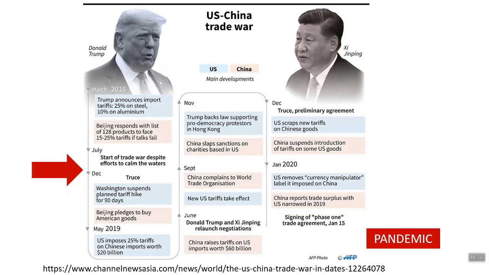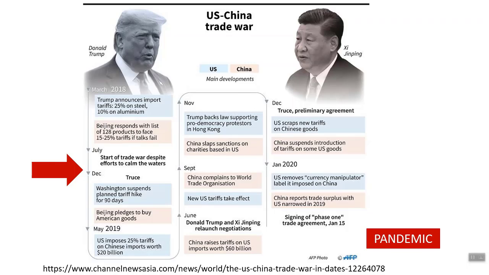So yes, unless you've been living under a rock, you know that the US and China were having a trade war before then. Oddly enough, it ends, pandemic starts. So this thing was set in motion in 2018, went all the way through 2019, and ends at the beginning of 2020. What a lot of people may not know is that right about here where this red arrow is, something else happened. And that, combined with the trade war, is what created the environment for COVID.